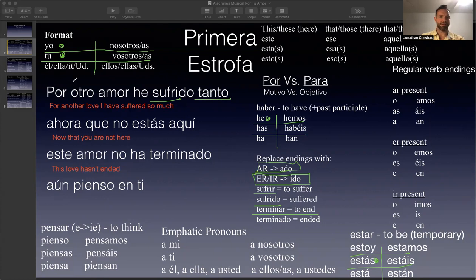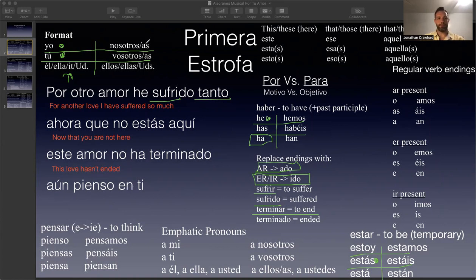And it's because love is not he, it's not she, and it's not usted. It would be an it type of thing. That's why in English, when I refer to it, you know that I'm talking about it. And it is este amor, this love. And so we replace it with the word it in English as a subject pronoun in the singular third person. And that would be it. But in Spanish, obviously, we don't say it. We just conjugate the verb to the third person singular, and it's ha in this case. H is silent in Spanish. This love hasn't ended. No ha terminado.